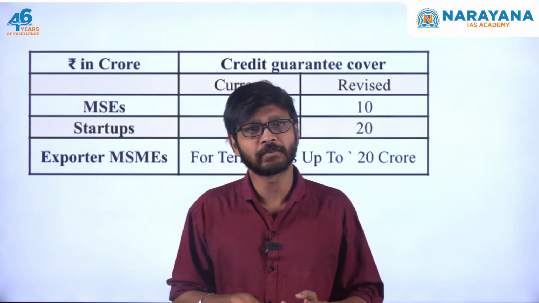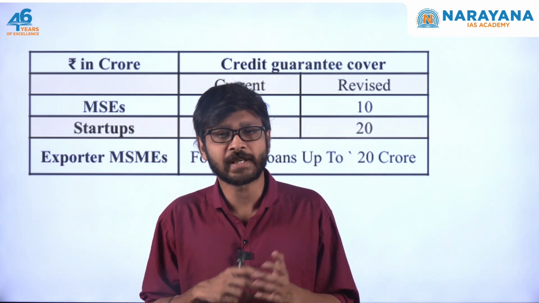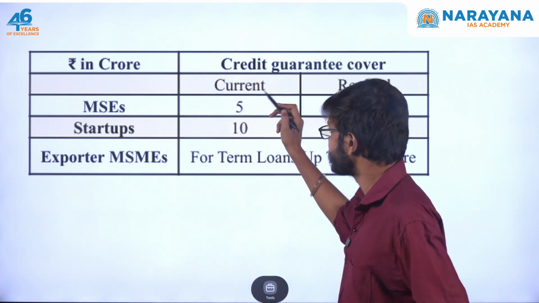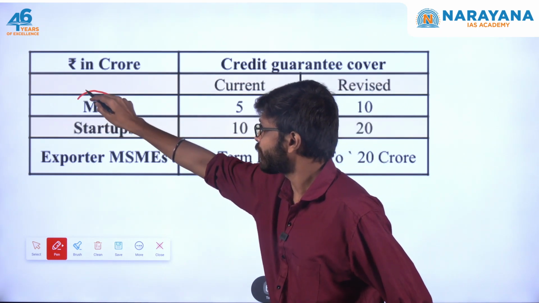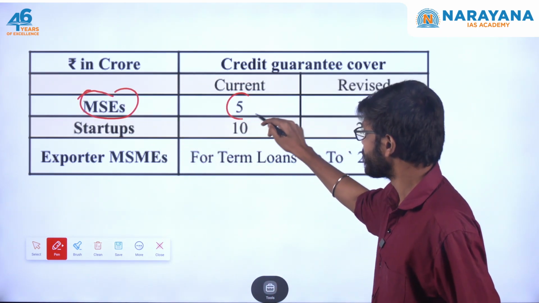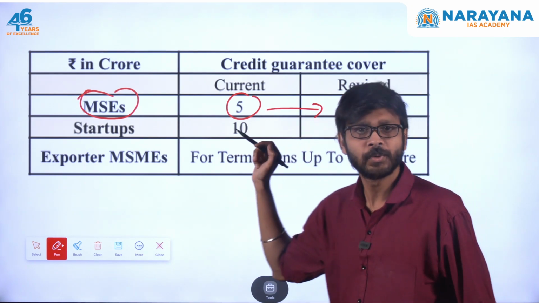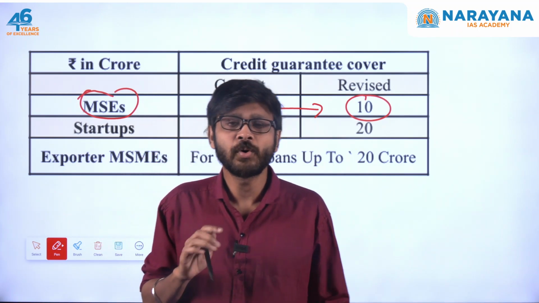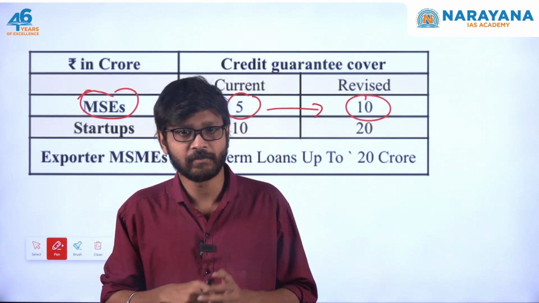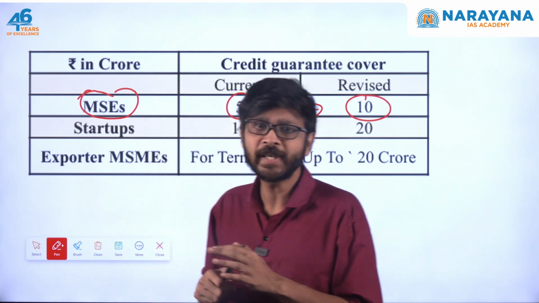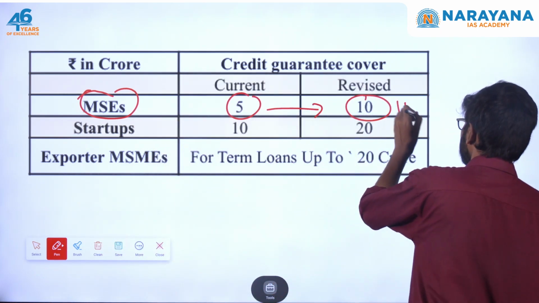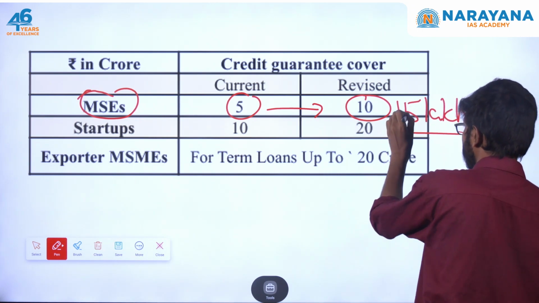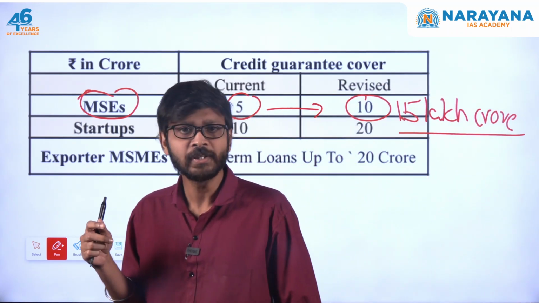Credit guarantee cover for micro and small enterprises will be doubled from 5 crore to 10 crore. Okay, so that will be doubled for MSEs, micro and small enterprises. This is a major initiative, and it will bring 1.5 lakh crore in additional credit. 1.5 lakh crore of additional credit will be given over the next 5 years.